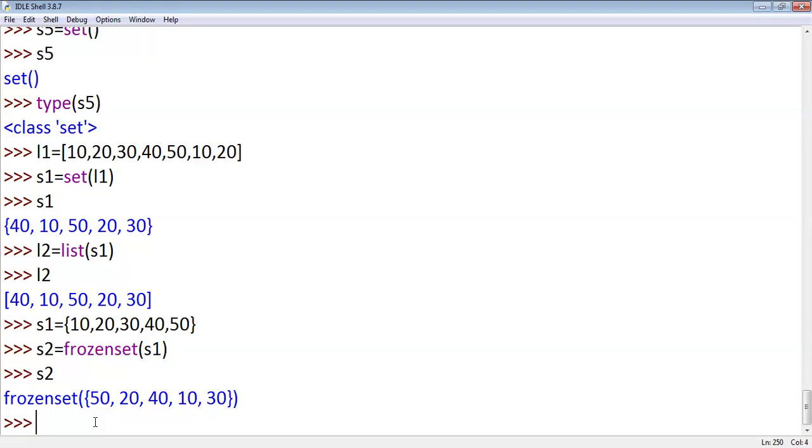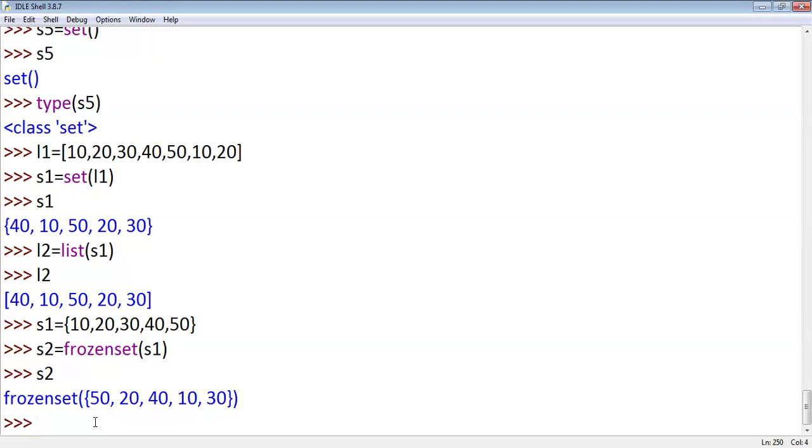What is the difference between set and frozen set? Frozen set is a set. Set is mutable. Frozen set is an immutable object. This is the only difference between set and frozen set. Is it clear?